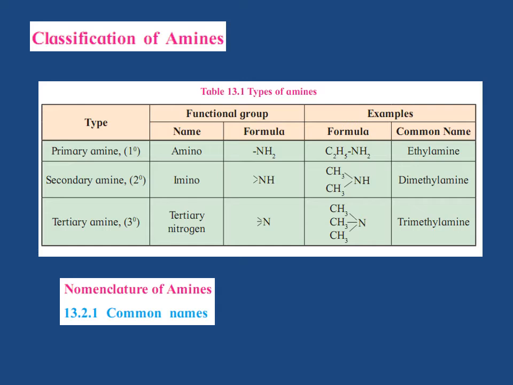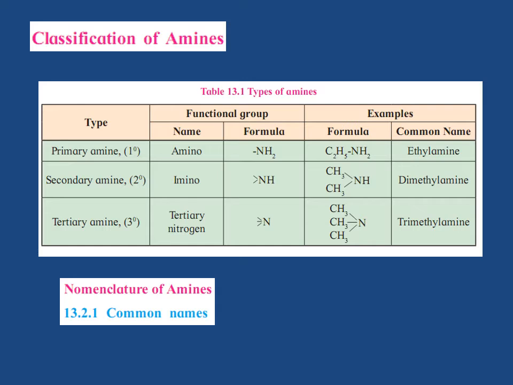Secondary amine, the functional group is imino, that is NH, which means two hydrogen atoms of NH3 are replaced by two alkyl groups. Thus CH3 attached to nitrogen and one hydrogen, dimethylamine. Tertiary amine, that is N, which means the three hydrogen atoms of the ammonia molecule are replaced by three alkyl groups, CH3 attached to nitrogen, that is trimethylamine.